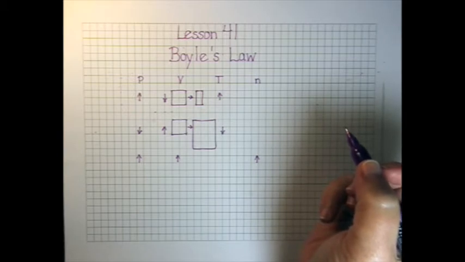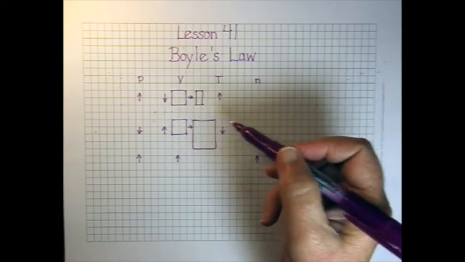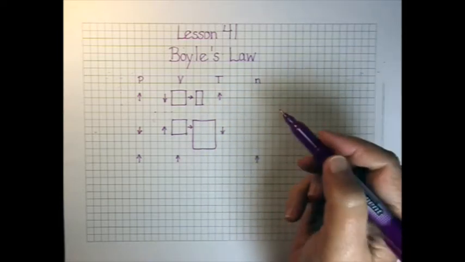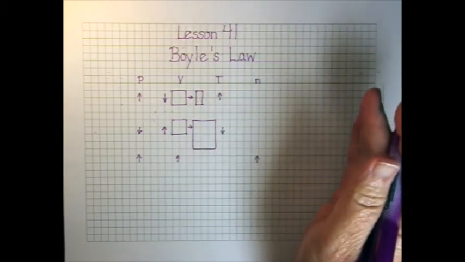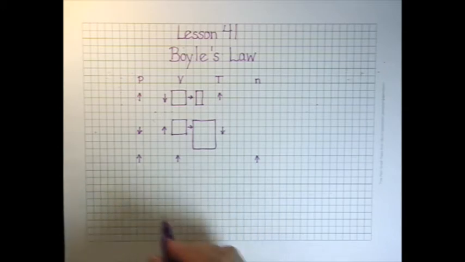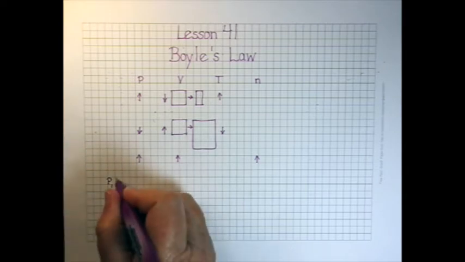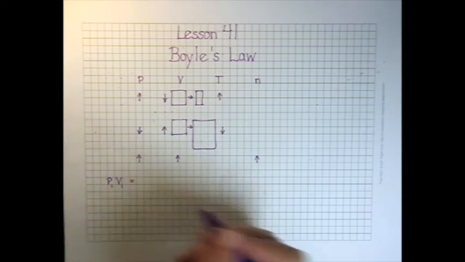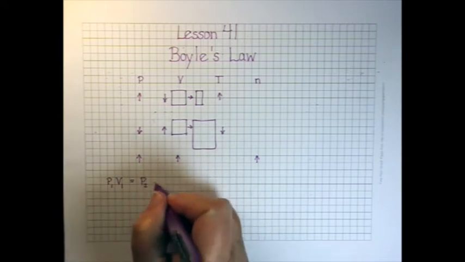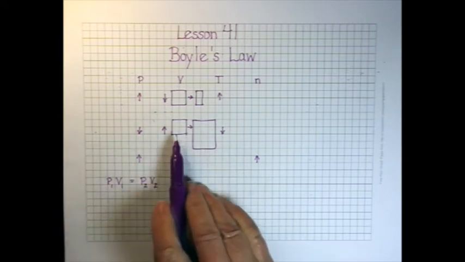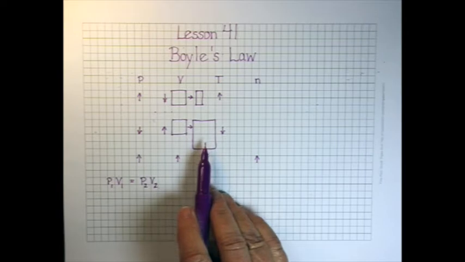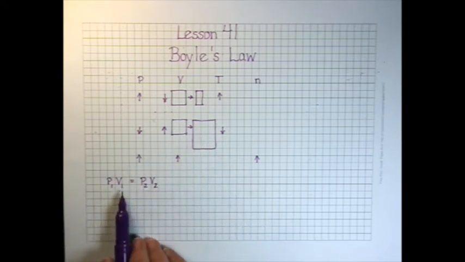Now, we have to keep our temperatures expressed in Kelvin, though temperature doesn't occur in this one, then we can use these very simple versions of the equations. Boyle's law, simply stated, says that the first pressure times the first volume is going to be equal to the second pressure times the second volume. So we're looking at our original conditions, that's our condition number 1, and then we're looking at the new conditions, that's condition number 2. So our first pressure times our first volume equals our second pressure times our second volume.